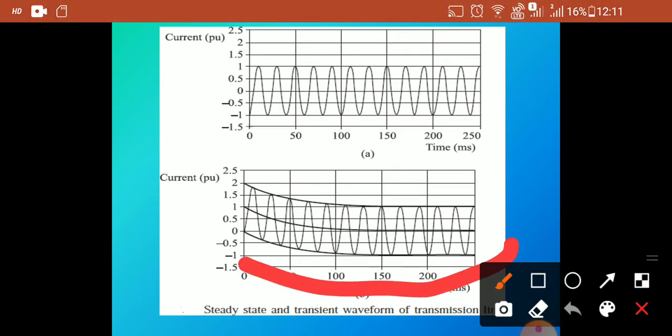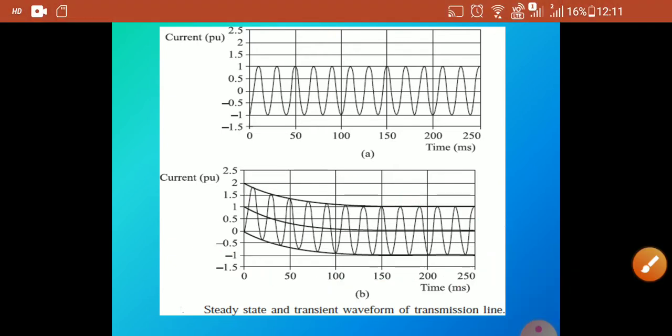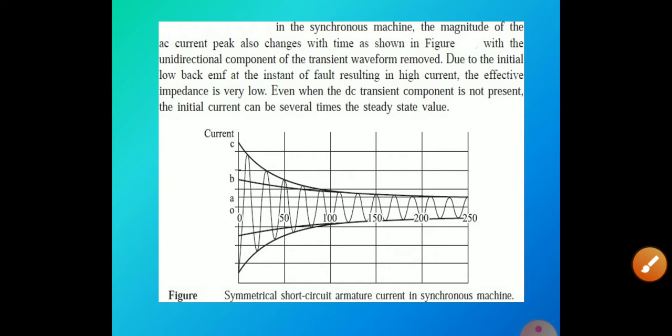This one is a transient waveform of the transmission line. And this one is the symmetrical short circuit armature current waveform in a synchronous machine. In a synchronous machine, the magnitude of the AC current peak also changes with time. The unidirectional component of the transient waveform is removed due to the initial low back EMF